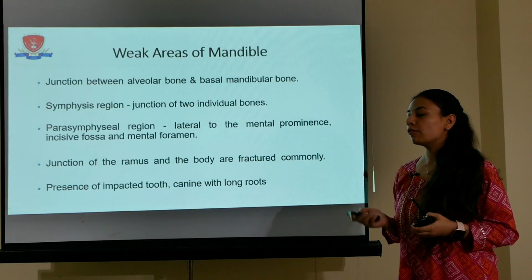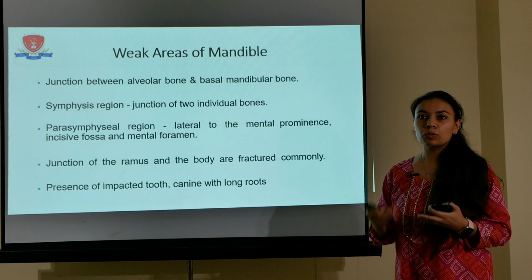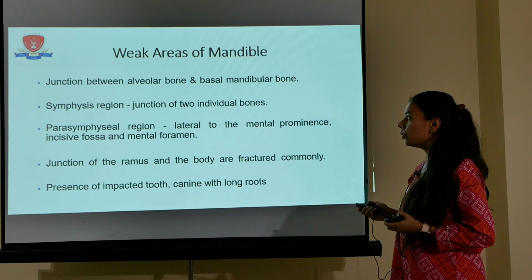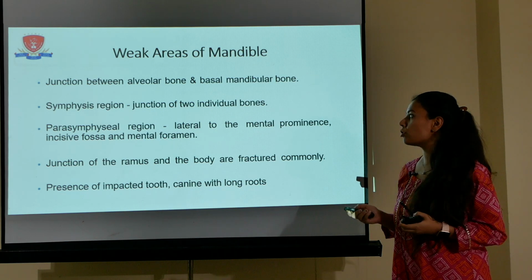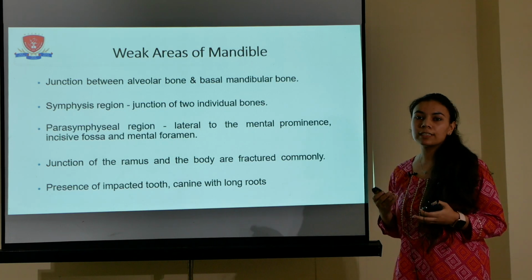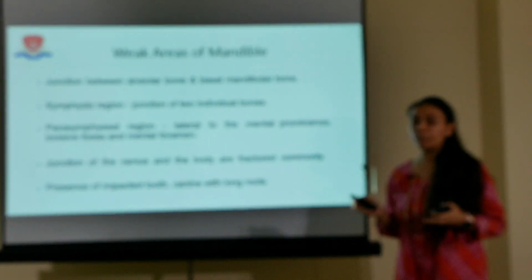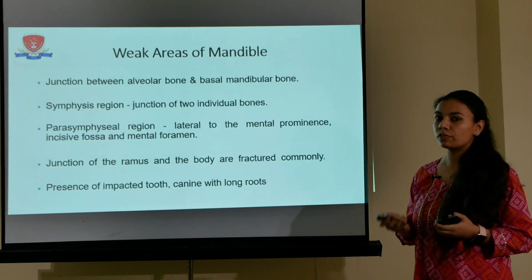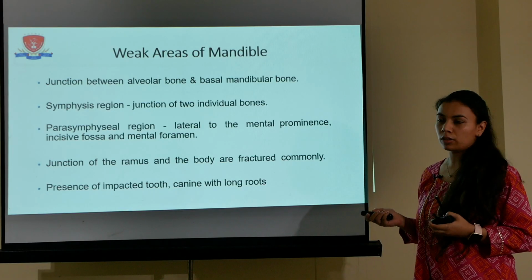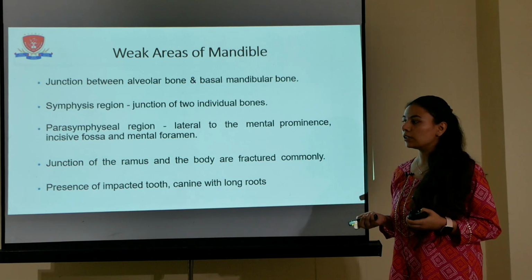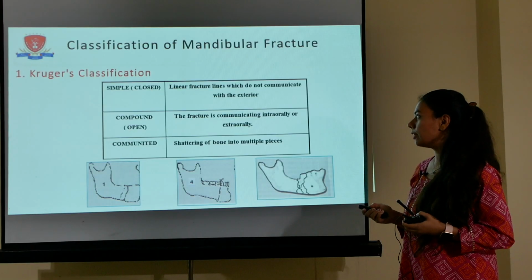Now the weak areas of the mandible, because of which it is more prone to fractures, include the junction between the alveolar bone and the basal mandibular bone, the symphysis region, which is the junction of two individual bones, and the parasymphysis region, because of the presence of the mental foramen and incisive foramen, it is considered to be a weak area of the mandible, because of which fractures take place. The junction of the ramus and body is also commonly fractured. It is because of the presence of third molars, impacted teeth and canines with long roots.